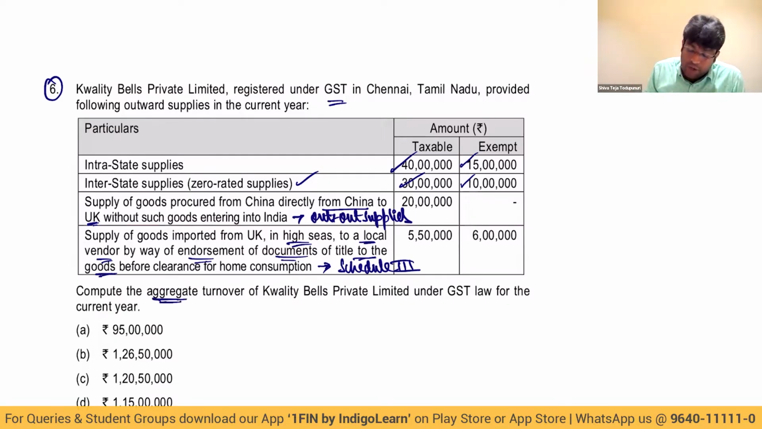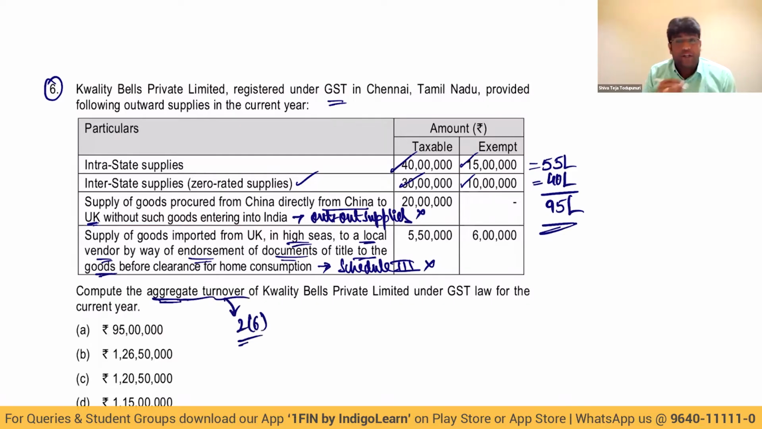What is the question they asked? Compute aggregate turnover. This is not considered. This is not considered. 40 plus 15, 55 lakhs. This is 40 lakhs. Total 95 lakhs. And I'm sure we know that aggregate turnover is defined by section 2(6), which covers all taxable supplies, exempt supplies, interstate supplies, and exports on all India basis under the same PAN. So answer is option A, my dear friends, which is 95 lakhs.